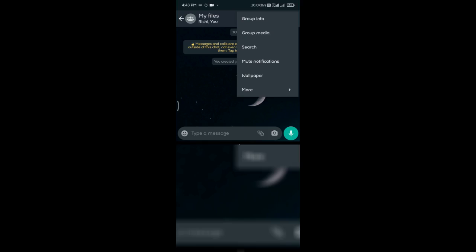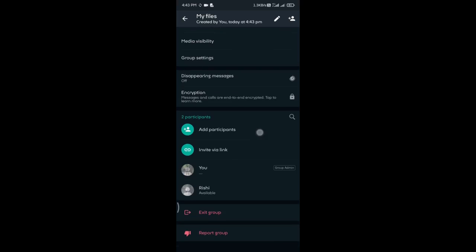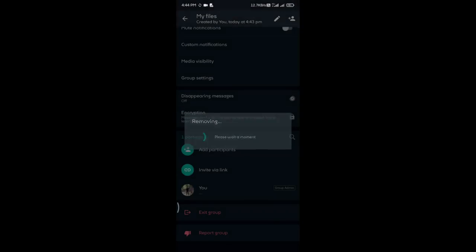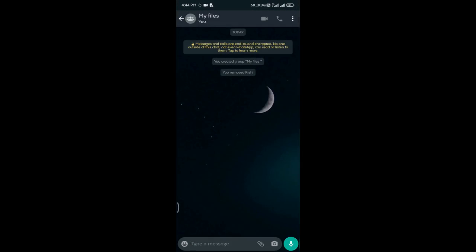Now go to the group information and do something that you have wanted to do for a very long time. Kick your friend out of the group. So I'm removing the other person, and now I have the group only for me. So whatever files are going to be placed inside this group are going to be private to me. So it is as simple as that. Now you have your own personal cloud storage.